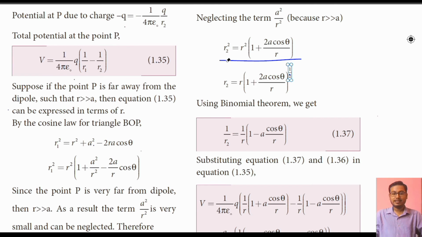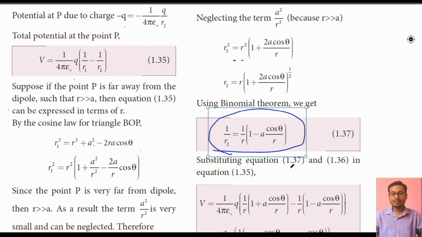One thing is missing here: in this equation, if we take the reciprocal, it becomes 1/r2 = (1/r)(1 + 2a cos theta / r)^(-1/2). According to the binomial theorem, expanding it and leaving the higher orders, we will have 1/r2 = (1/r)(1 - a cos theta / r).